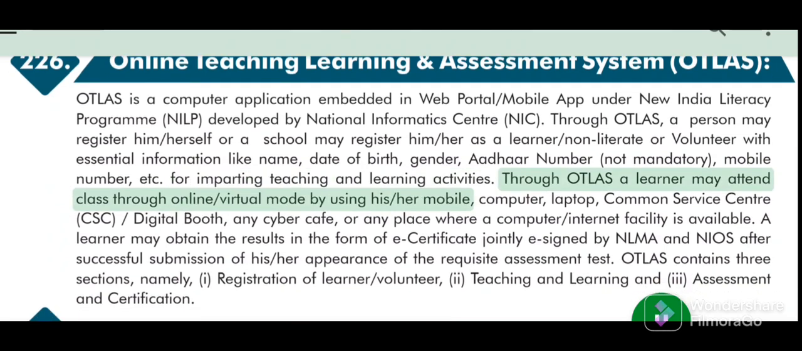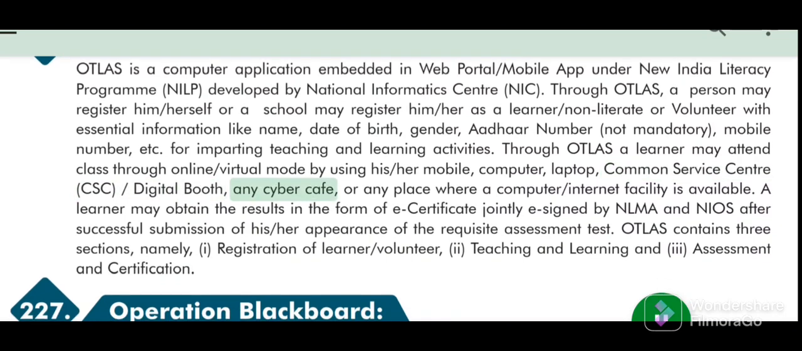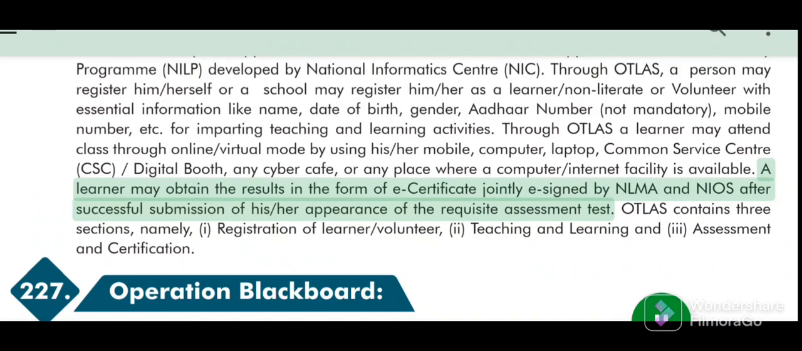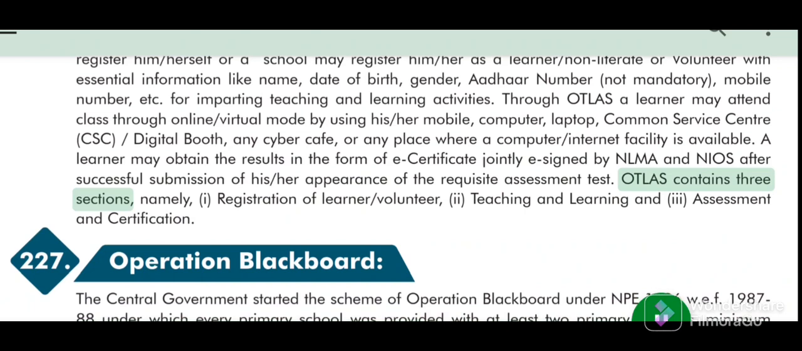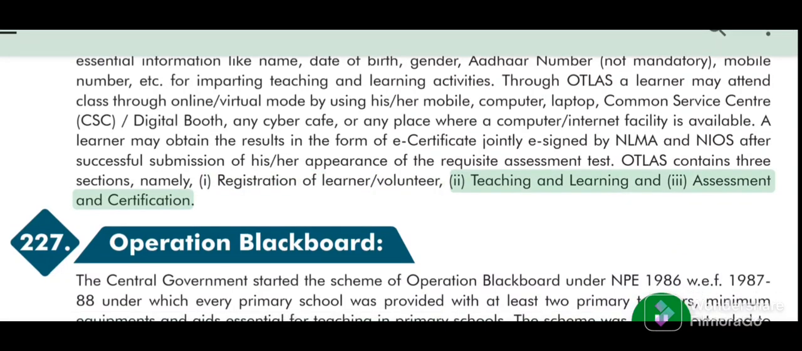Through OTLAS, a learner may attend class through online virtual mode by using his/her mobile, computer, laptop, common service center (CSC), digital booth, any cyber cafe, or any place where a computer internet facility is available. A learner may obtain the results in the form of a certificate jointly signed by NLMA and NIOS after successful appearance in the requisite assessment test. OTLAS contains 3 sections, namely, I. Registration of learner, volunteer, II. Teaching and learning, and III. Assessment and certification.